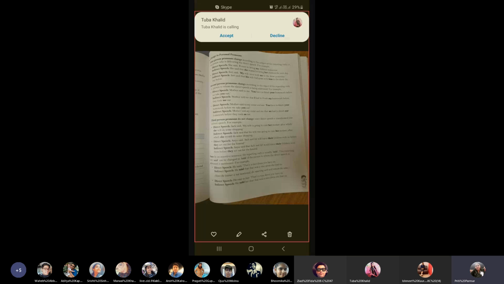Then we talk of the third person. Now third person pronoun is her, their. Okay. So let's see what these changes are. Jack said, my wife is going to visit her mother, after which she will do some shopping. So now indirect, Jack said that his wife, my wife will change to his wife, was going to visit her mother, after which she would do some shopping. So in the third person, it is indirect only. Okay. So you can see these changes.